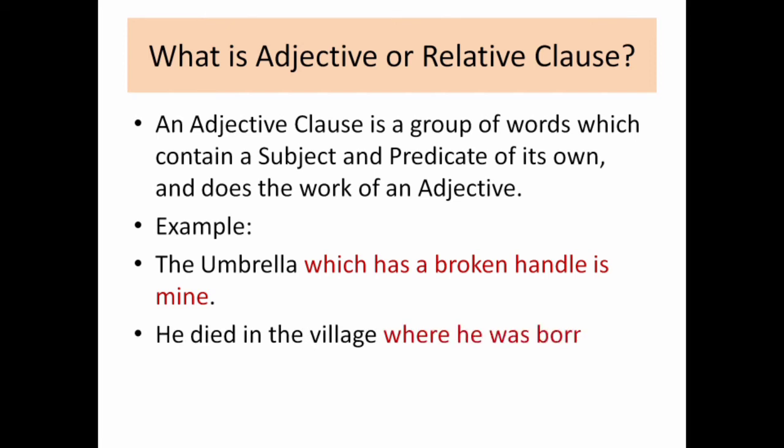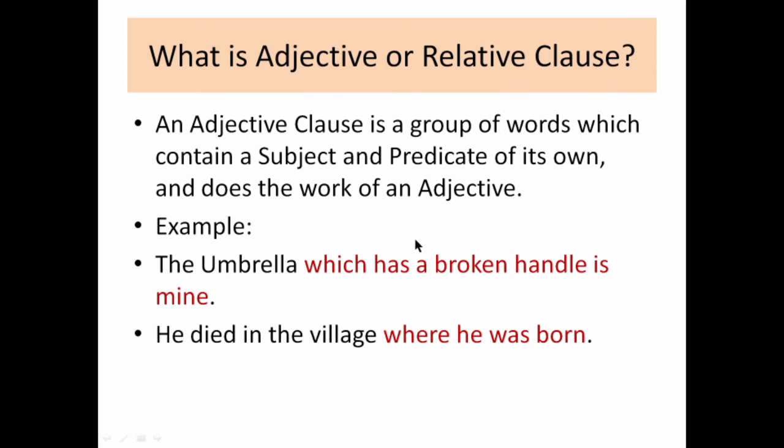The next is: he died in the village where he was born. So again come to the next part, that is "where". Where is the subordinating conjunction, and "where he was born". Where was he born? He was born in the village. So again, we are talking about the village. Subordinating clause is talking about what? In the previous sentence also the subordinating clause was talking about the umbrella. Umbrella was a noun, so therefore it is an adjective clause. Here also, where he was born, we are talking about the village, which again is a noun.